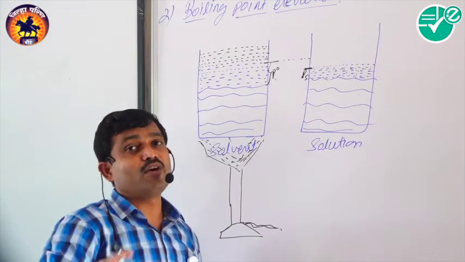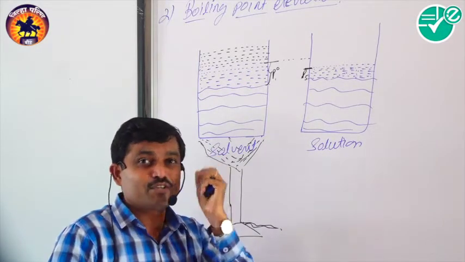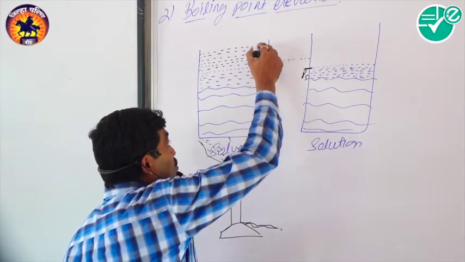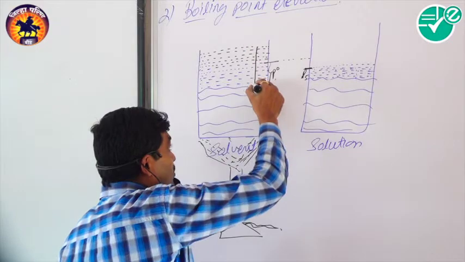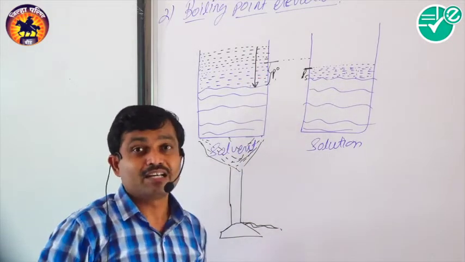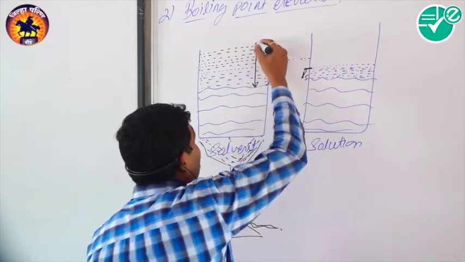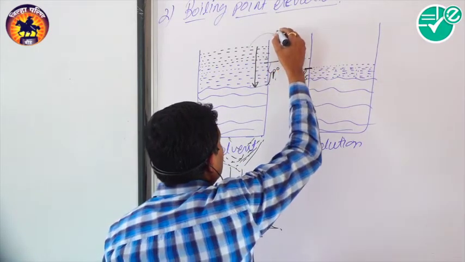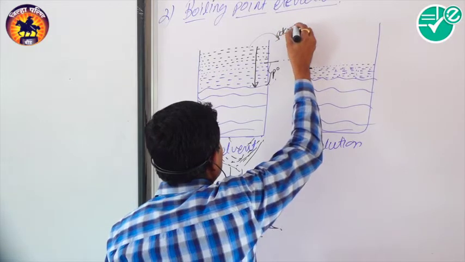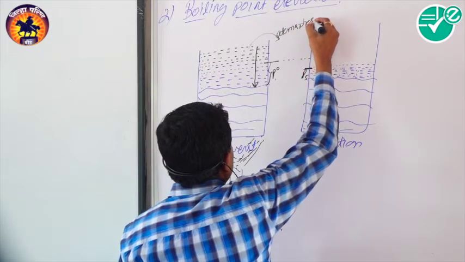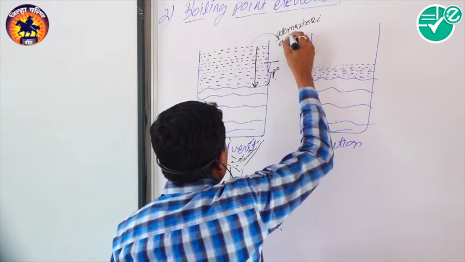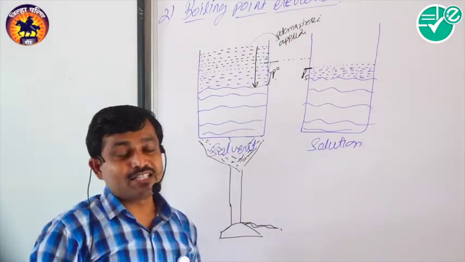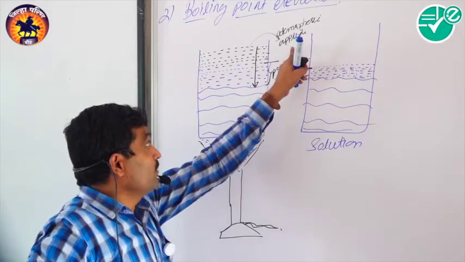But one point comes, at a certain temperature, when the vapor pressure exerted by the vapor is equal to the applied pressure, that is, the atmospheric pressure.